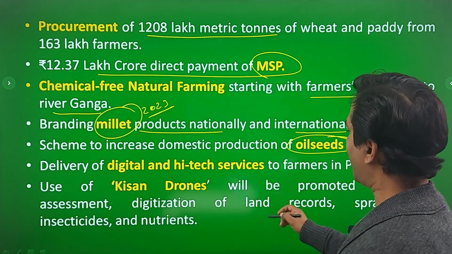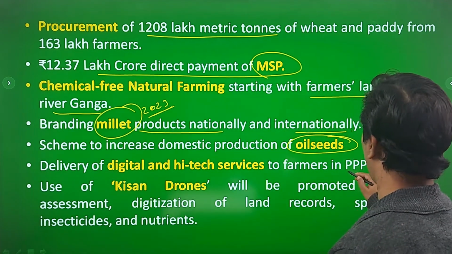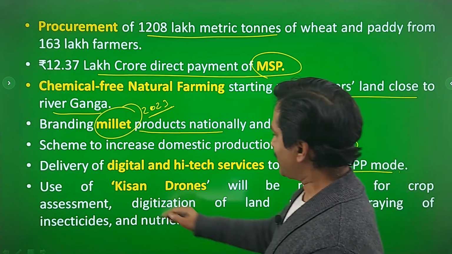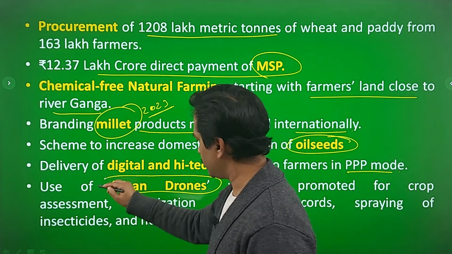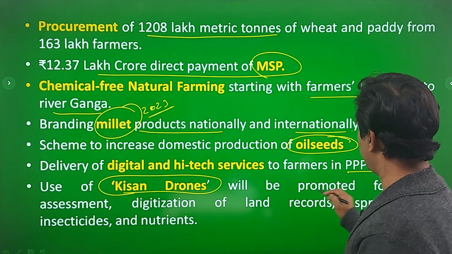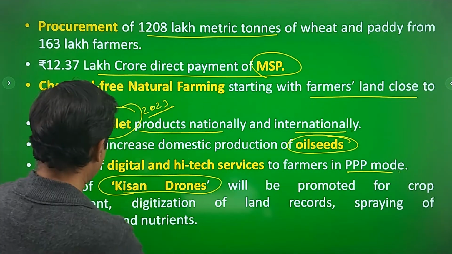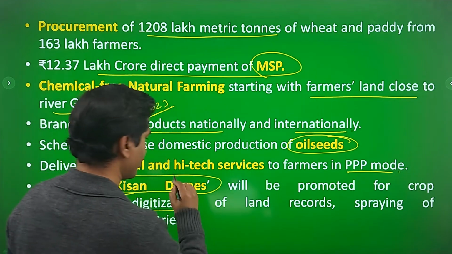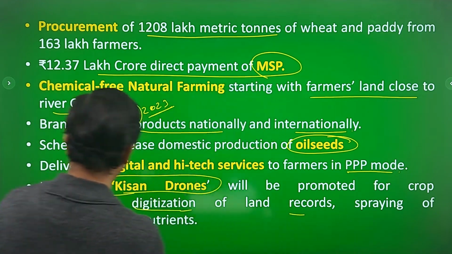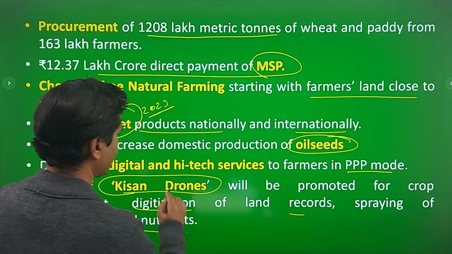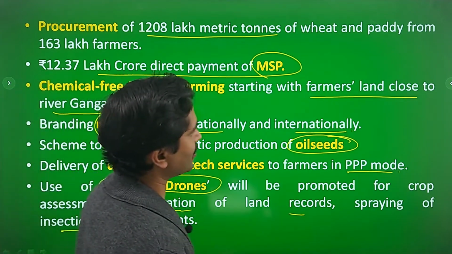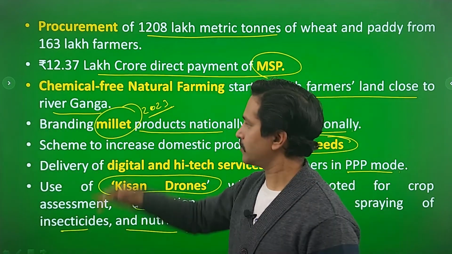Delivery of digital and high-tech services to farmers in PPP mode. Use of Kisan drones, which is something good in this budget, will be promoted for crop assessment, digitization of land records, and spraying of insecticides and nutrients. So the agriculture sector is going to be high-tech as per this budget proposal.